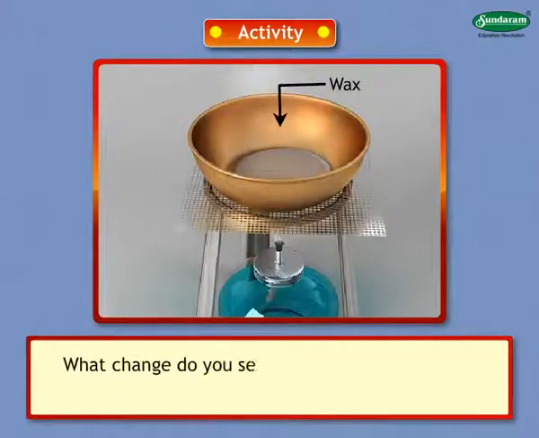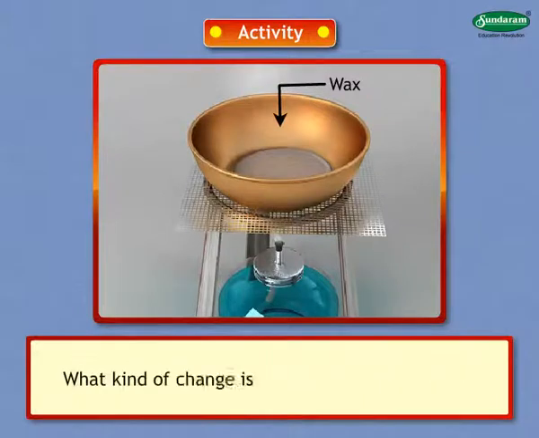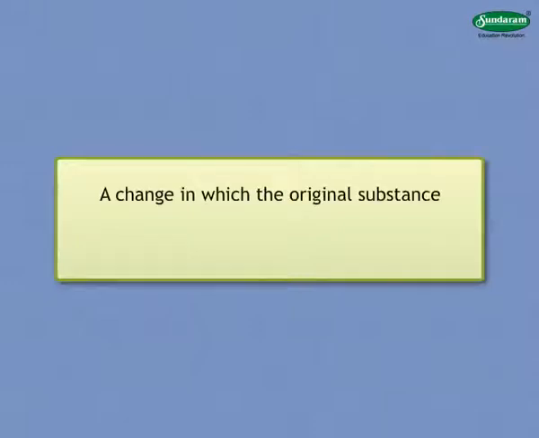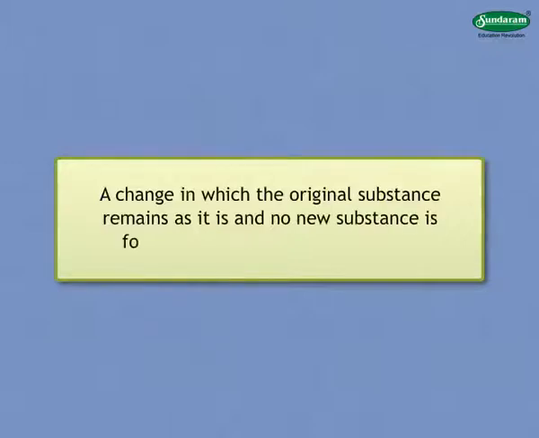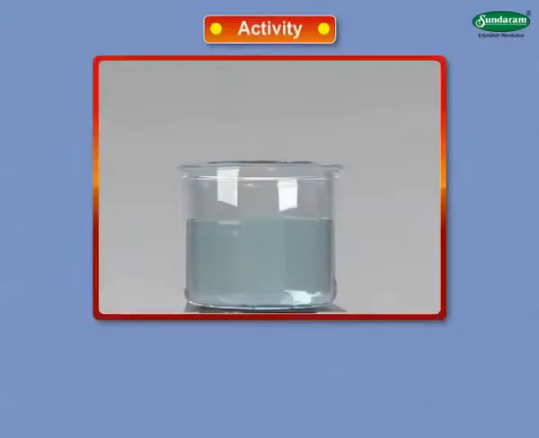What change do you see in the wax after it has cooled? What kind of change is it? The wax melts when heated and turns into solid again when it is cooled. A change in which the original substance remains as it is and no new substance is formed is called a physical change. Evaporation. Now we shall study the activity on evaporation.